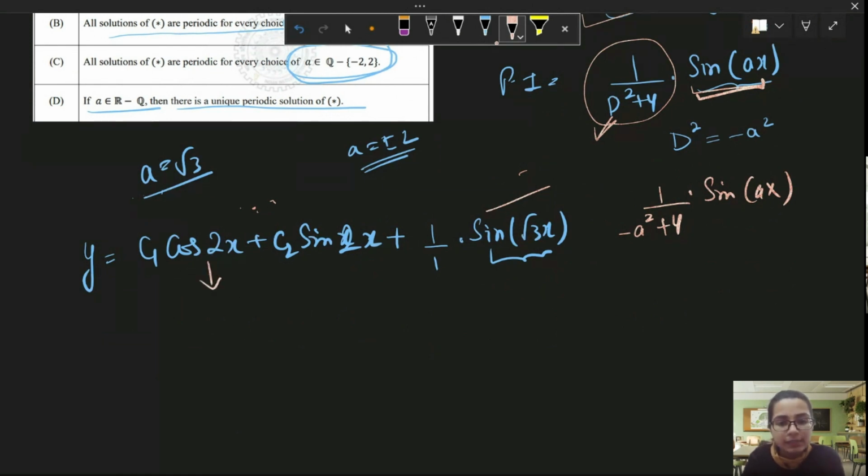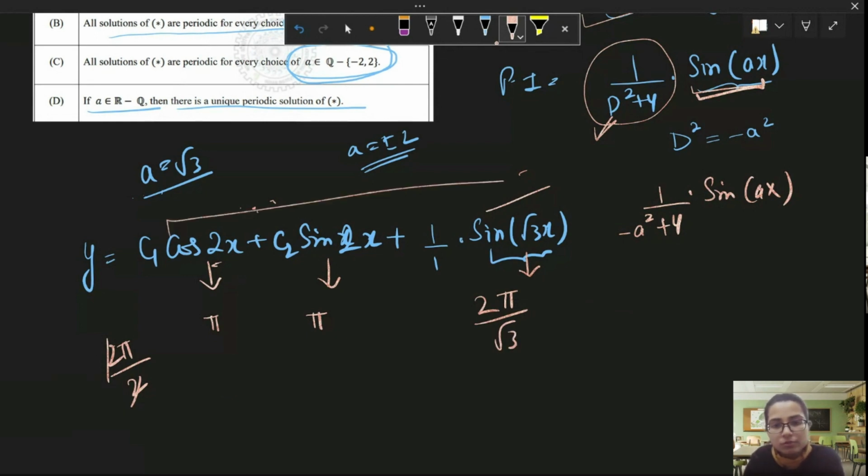Its period is pi, because its period is 2 pi divided by this coefficient 2. So it is pi. In this case, it is also pi. In this case, the period is 2 pi divided by the coefficient, that is root 3. This whole solution will be periodic only if you are able to find the LCM of these two.